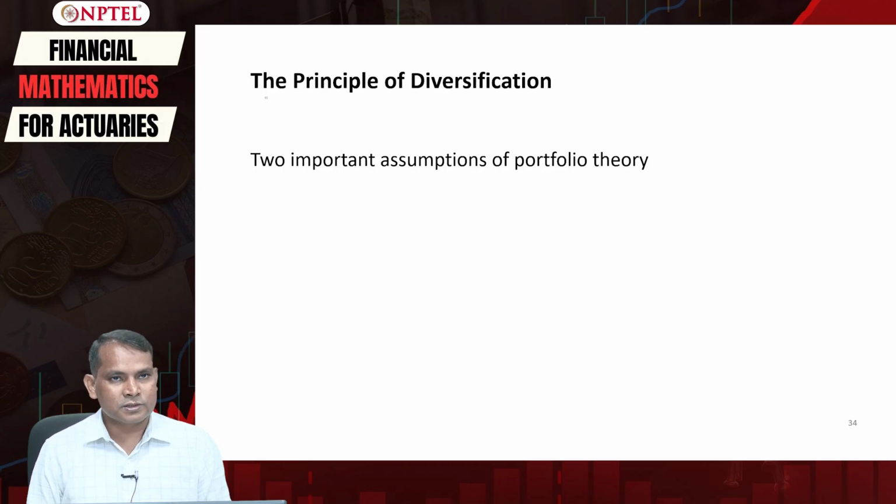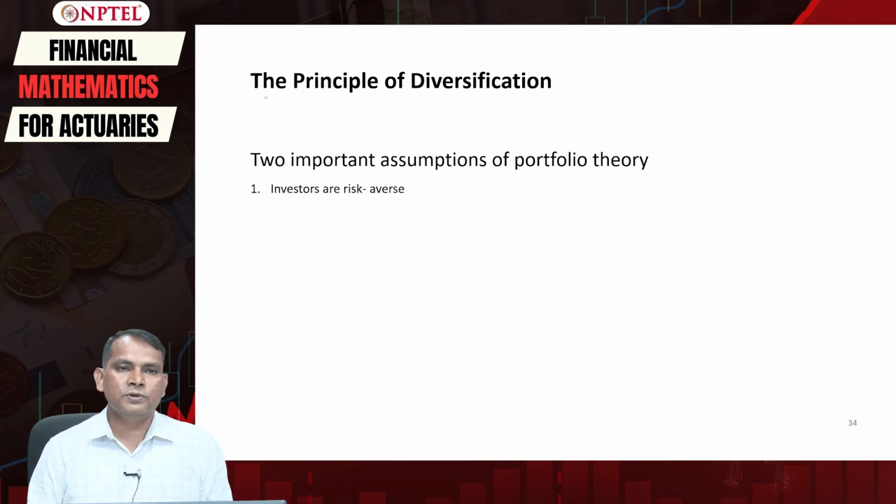So we must understand the important assumptions of portfolio theory. We have two most important assumptions under which the portfolio theory works. They are: investors are risk averse. Investors do not want to take risk unless they will be compensated with return. So risk averse investors like to take risk only if they will be compensated for taking such risk, right.